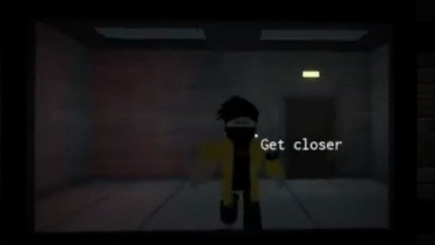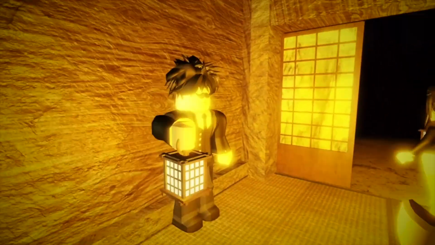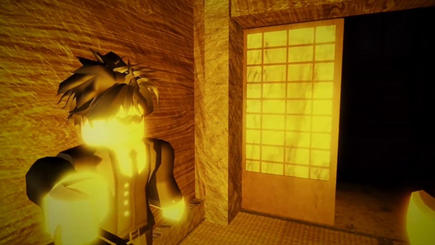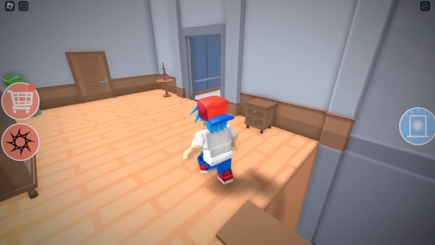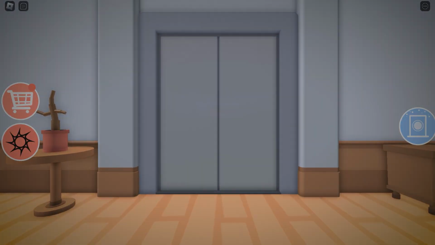TikToks of the mirror glitch went viral. Comments flooded in. "Bro, you're not supposed to be there. Check the top floor at 3 a.m." Others began seeing shadows moving behind doors, even in locked rooms. Some said their avatars would freeze mid-step, unresponsive for seconds at a time. One player swore the elevator dinged and moved floors, even though it had no function at all.